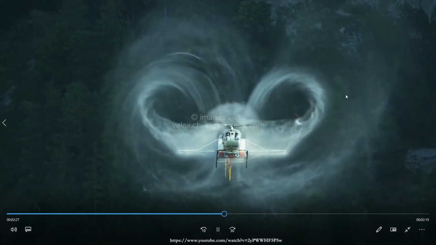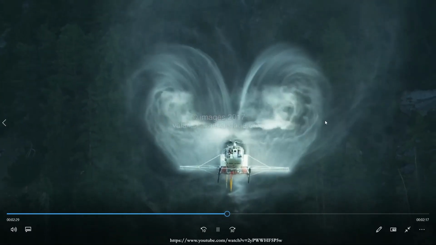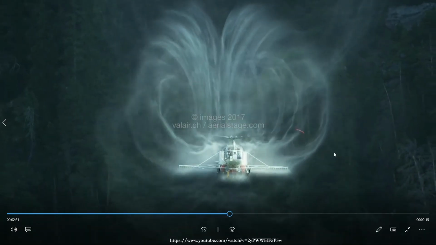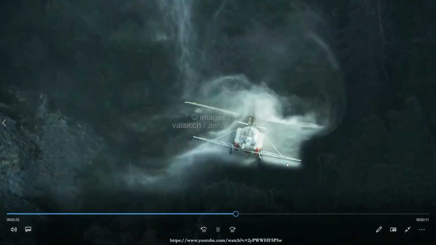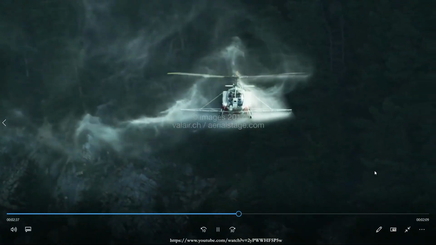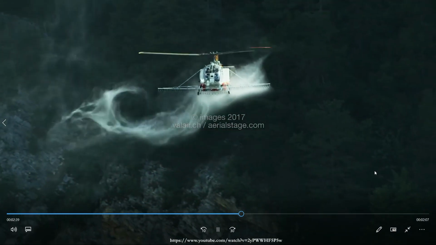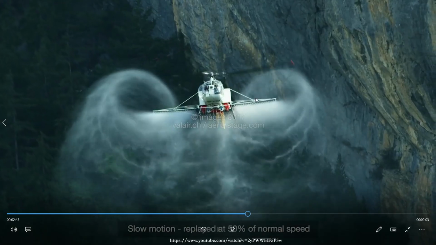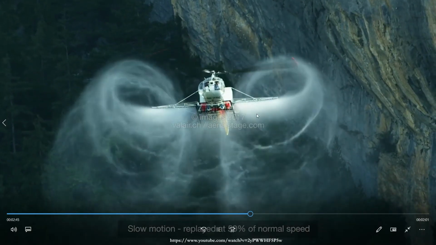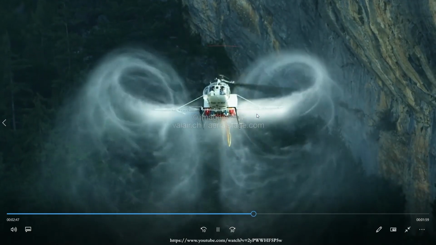You can see the ring of vortex, and they will try to move sideways. You see it starts moving sideways and that breaks down the vortex ring. So, when you are descending vertically you will get into a vortex ring.